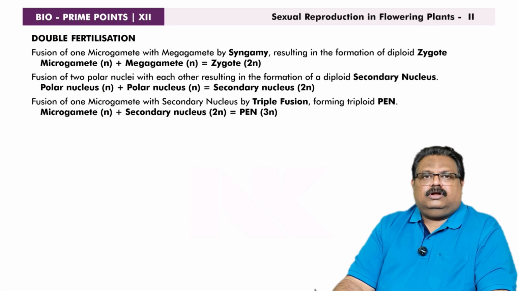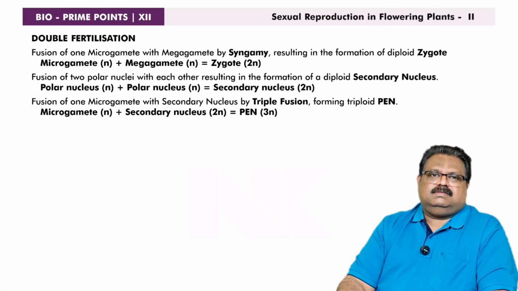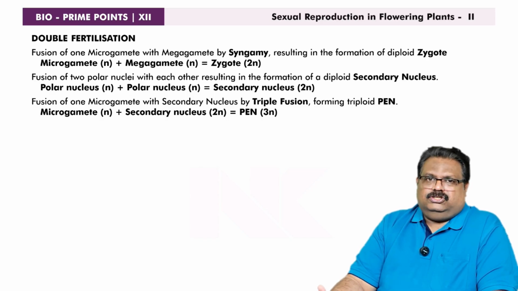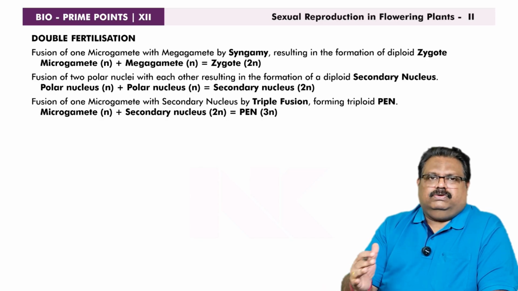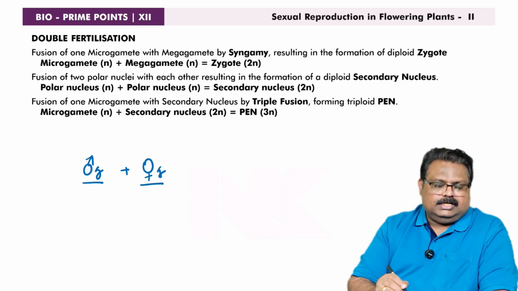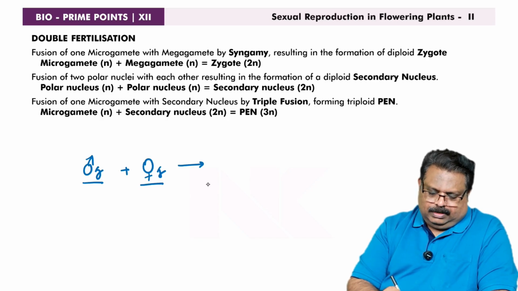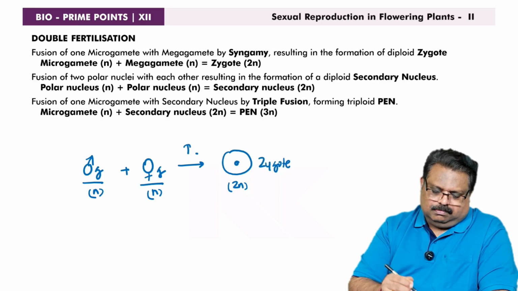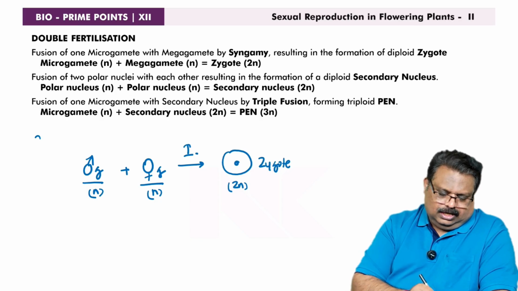Okay. Another important prime point, the mechanism of double fertilization. Double fertilization is a very important unique feature of angiosperms. There are 2 processes of fusion, so it is called double fertilization. The male gamete and the female gamete. The male gamete is called microgamete and the female gamete is called megagamete. Both of these gametes are haploid. They fuse together forming a diploid cell, called a zygote. This is fertilization number 1. This is called syngamy.